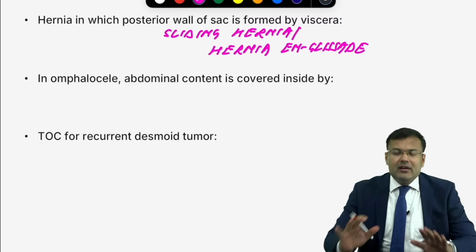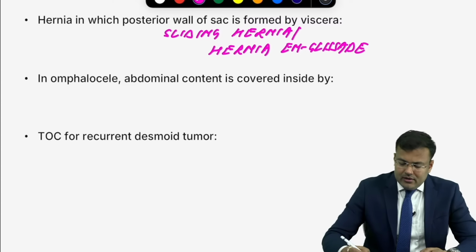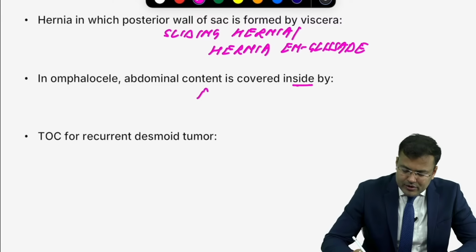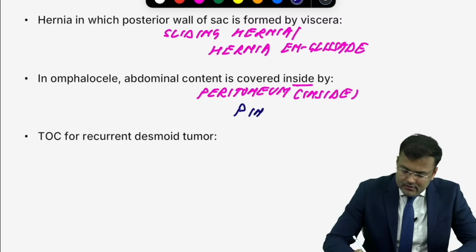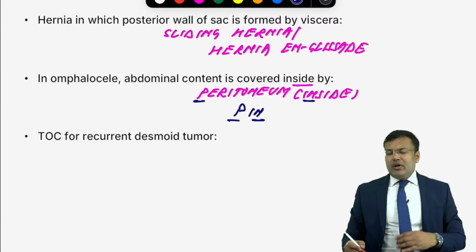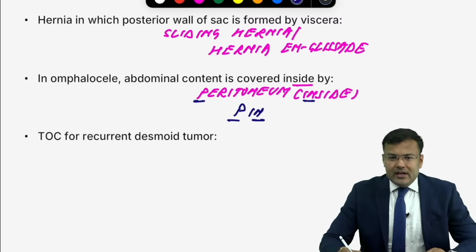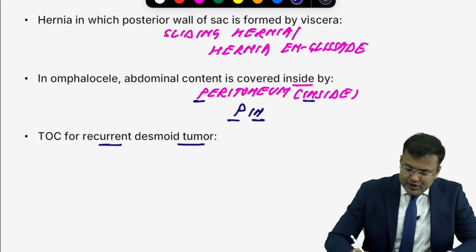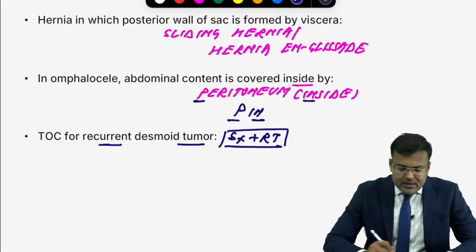Next, omphalocele. The content is covered by 2 layers. Outside is amnion, inside is peritoneum. How to remember? Mnemonic is PIN: peritoneum is in. Treatment of choice for desmoid tumor is wide local excision. But if there is recurrent desmoid, after surgery, give radiotherapy. So recurrent desmoid tumor, surgery plus radiotherapy.